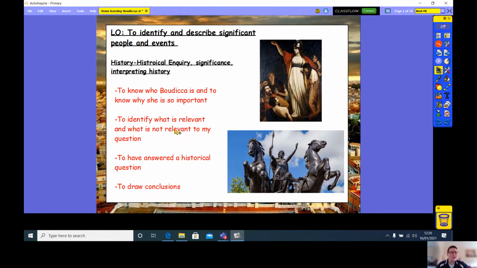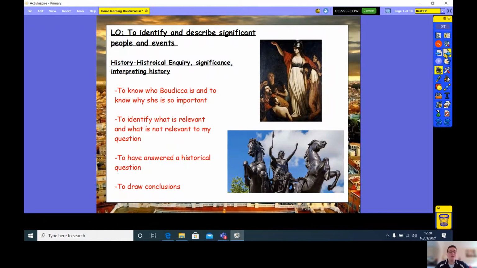Okay, and again, you're going to be able to identify what is relevant and not relevant to our historical inquiry question. You're going to be able to answer historical questions, and you're going to be able to draw some more conclusions. Okay, so again, guys, working through these just like we did last lesson. So that's what you'll be able to do by the end of this lesson.